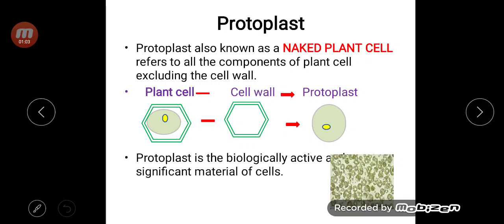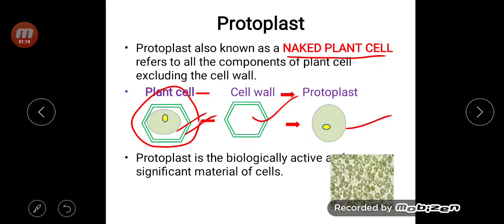Then if we come to the protoplast, what is meant by the protoplast? The protoplast is the naked plant cell. Naked plant cell in the sense that the plant cell includes the cell wall, plasma membrane and all the cell components. The protoplast is all the cell components minus the cell wall. Plant cell without the cell wall is called protoplast. We can also say that all the cell components excluding the cell wall is called the protoplast.